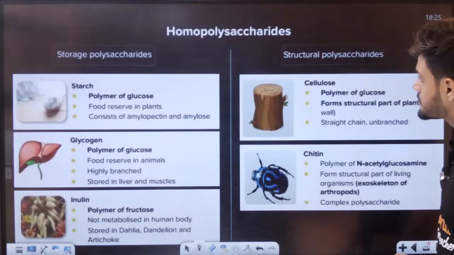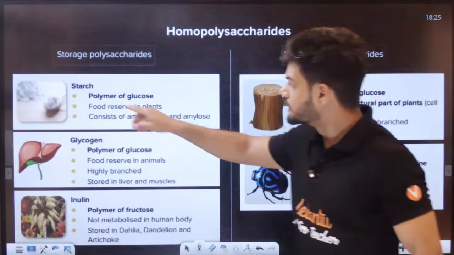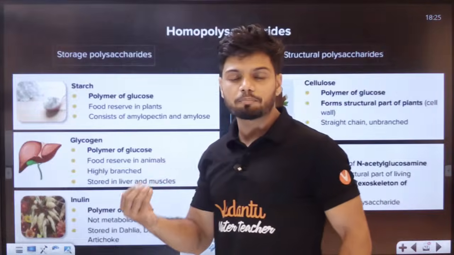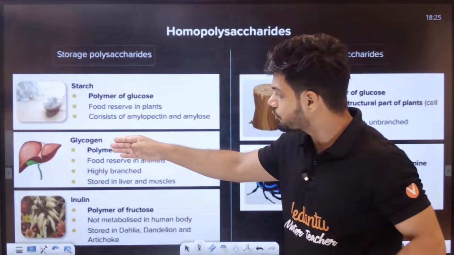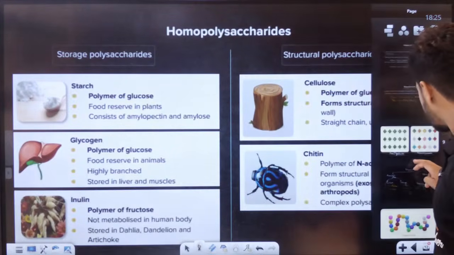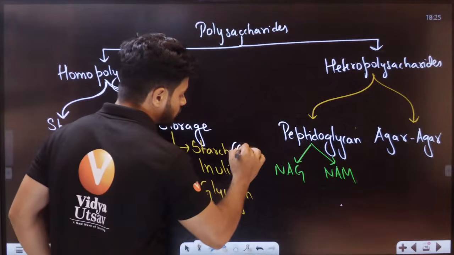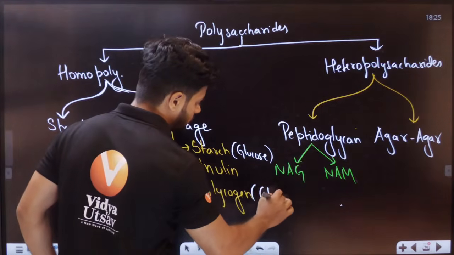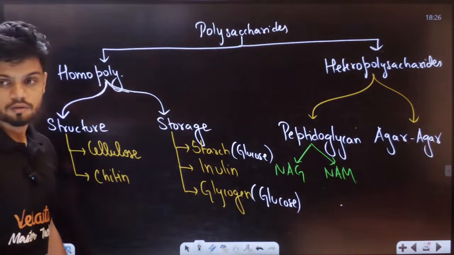Okay. Now students, here are all the functions given to all of you. Can you see? Starch is a polymer of glucose. So starch is made up of a long chain of glucose. Same goes for glycogen. So starch and glycogen, students, are long chains of glucose.